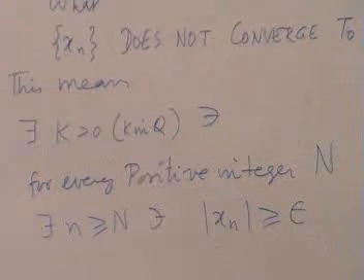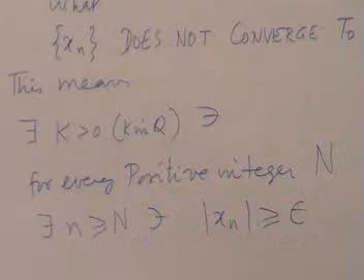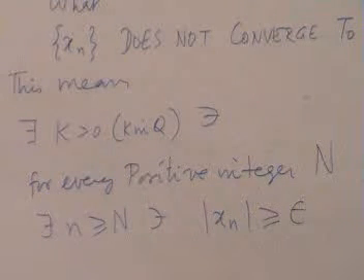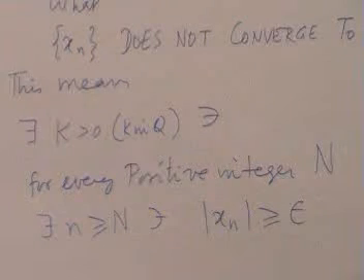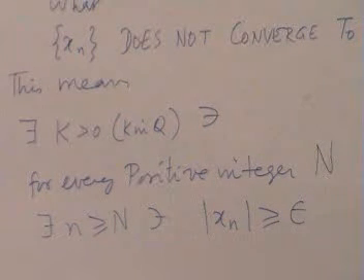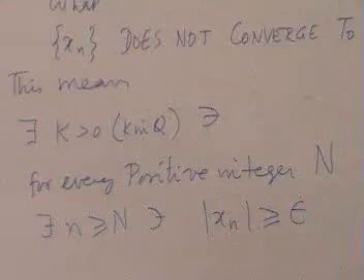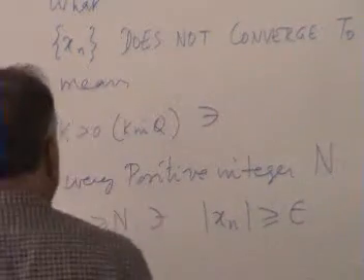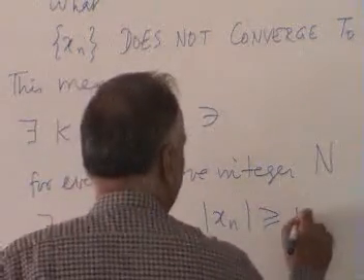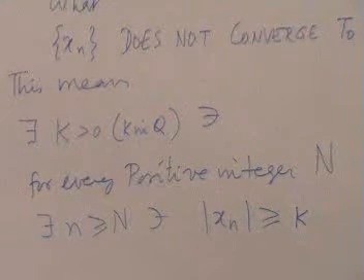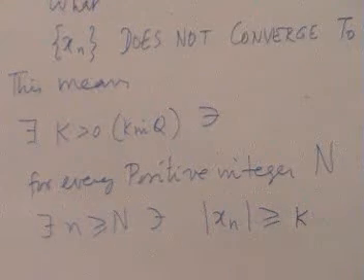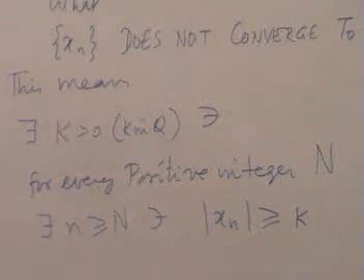This happens means beyond a certain stage, everything is smaller than epsilon. This does not happen means however far you go beyond that stage, there is somebody who does not become less than epsilon. So this is the negation of the statement. Is that okay? This is exactly the negation of the convergence statement. Okay. So if a sequence does not converge